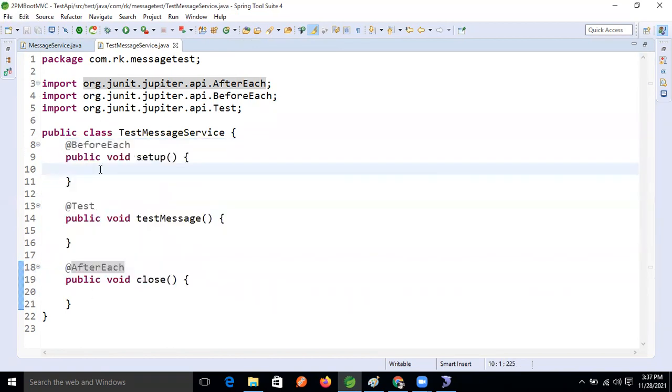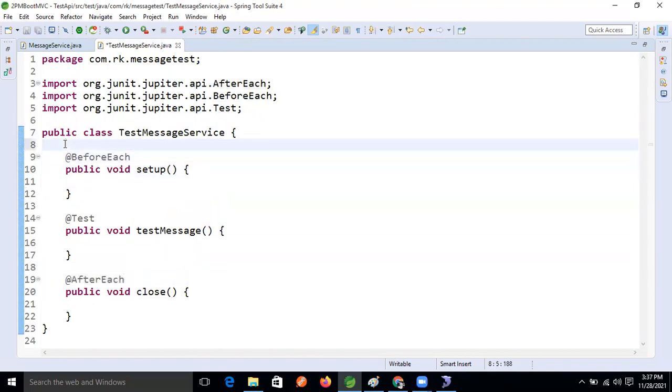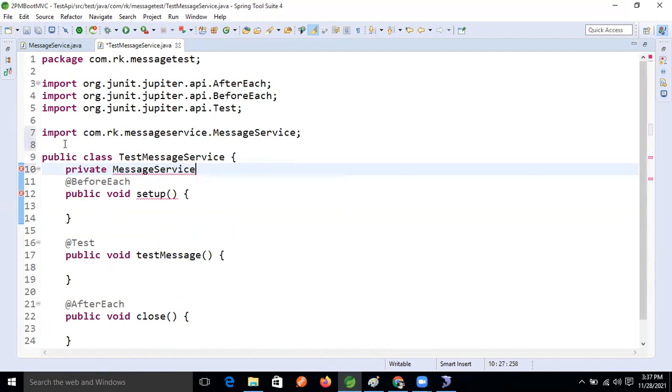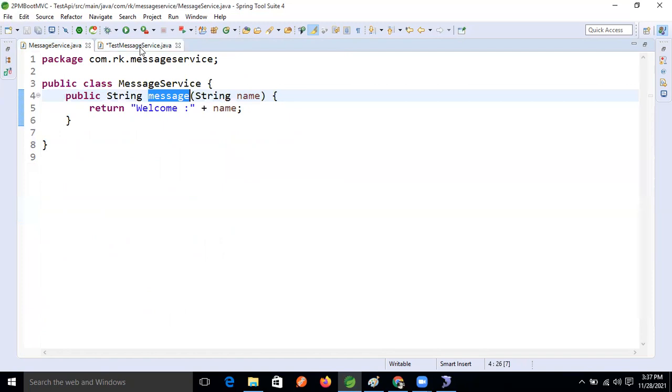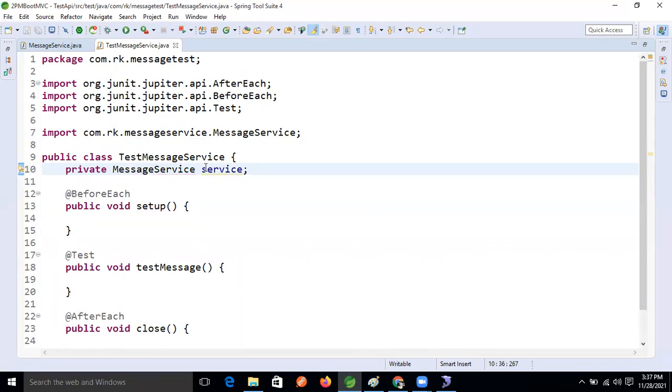Okay, good. So here, on the class level, we will take all variable declarations now. Private message service. The message service class is there, right? For this class we need to create the object, and declare the attribute also on the class level, guys. Okay, fine, right now. So good.